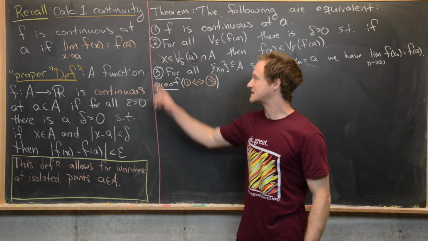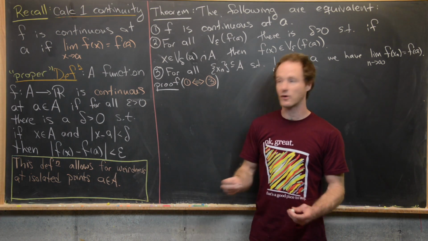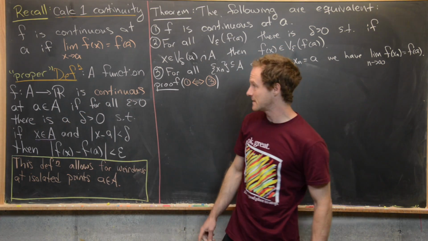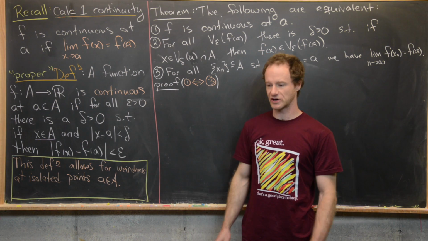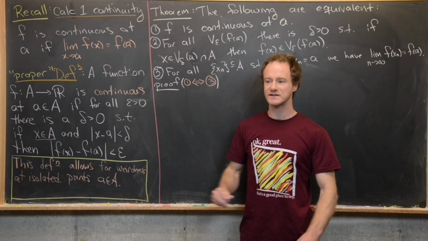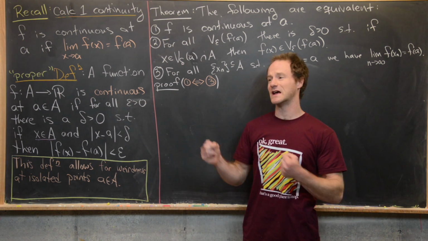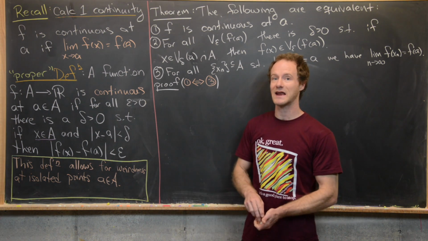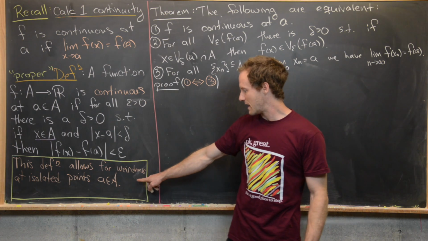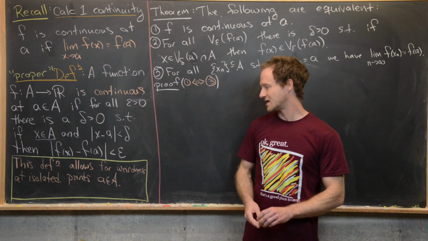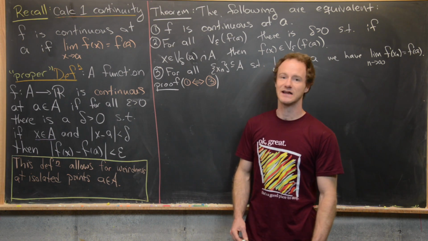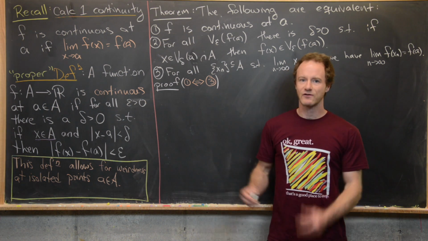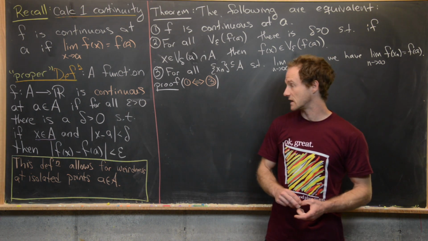And so what makes our proper definition different from our Calculus 1 definition is this fact right here that x needs to be in the set A, and A is kind of a more arbitrary set. Essentially, when you're working with Calculus 1 type limits, your domain is always like an interval, but this actually sets up cases when maybe your domain has some isolated points. And I want to make that note right here. This definition allows for some weirdness at isolated points a in A. In other words, it seems like you shouldn't have continuity, but you do have continuity at isolated points.